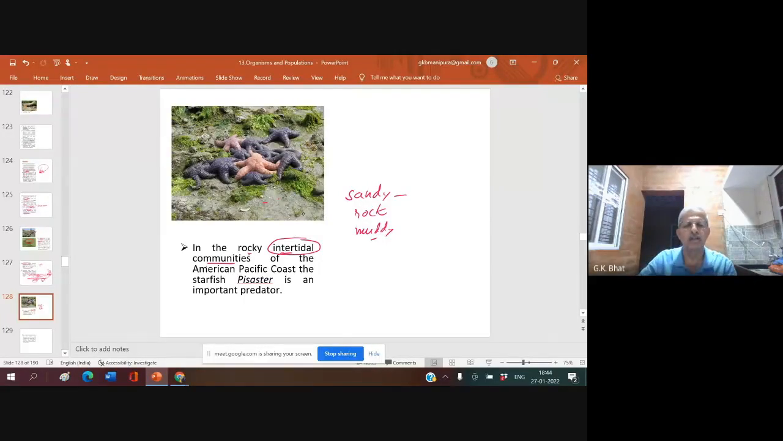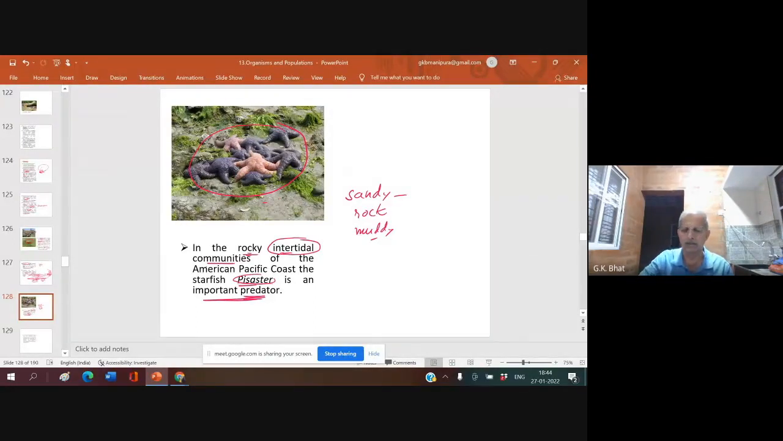There is a rock. In the rocky intertidal communities of the American Pacific coast, the starfish Pisaster is an important predator. You can see that these are all starfishes, and these starfishes belong to the genus Pisaster. Once an experiment was conducted: this Pisaster starfish is an important predator in the rocky intertidal area.